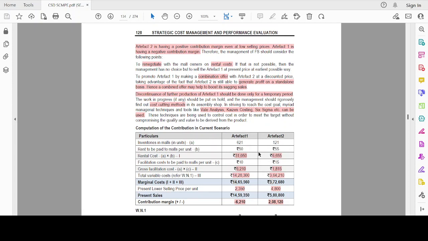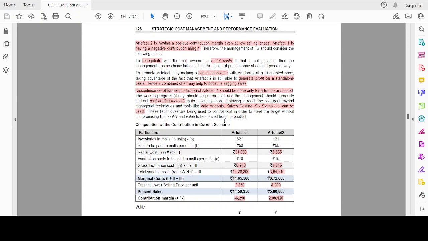We can ask the mall owners to negotiate the rental cost. If that is not possible, we have to complete the artifact 1 sales at the earliest, because if prices keep going down, it will cost us hugely.